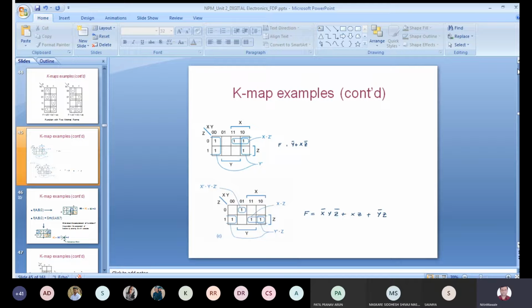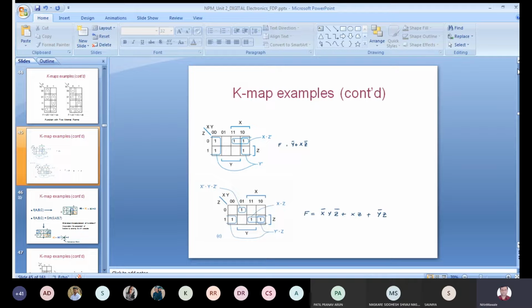So again, I will revise those 5 rules. First rule is combination of single cell only. If any cell is not adjacent with other cells, you have to consider that cell as a grouping of a single cell only. For that, no reduction will be there in the number of variables. If you are in a 2 variable K-map, the answer is 2 variable. If you are in a 3 variable K-map, the answer is 3 variable. If you are solving a 4 variable K-map, the answer is 4 variables.